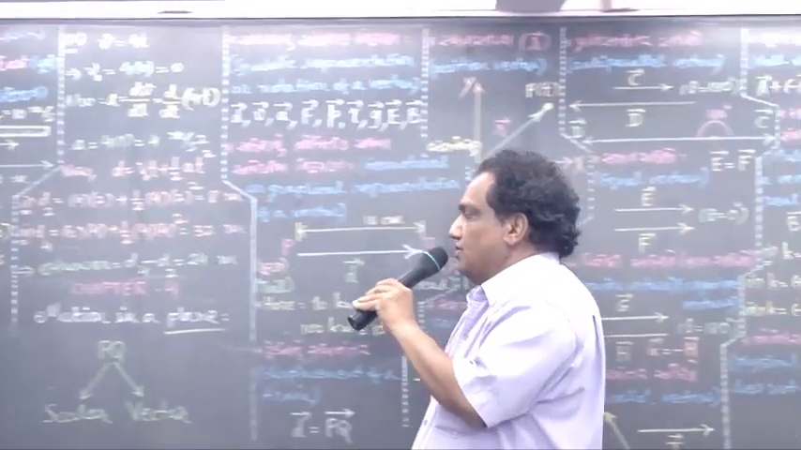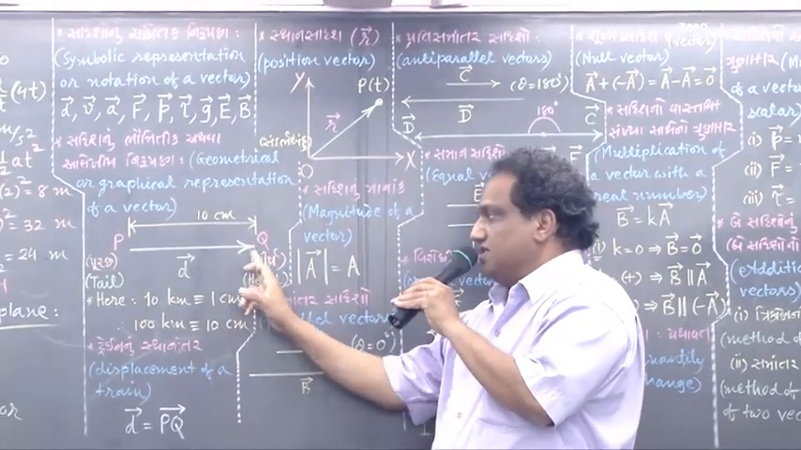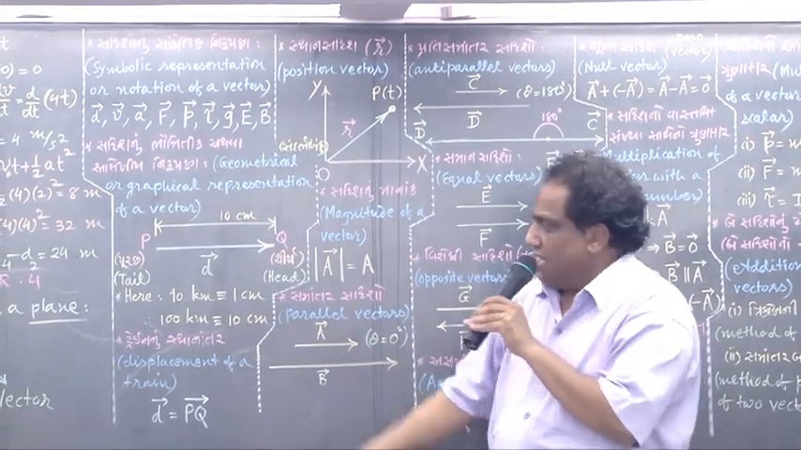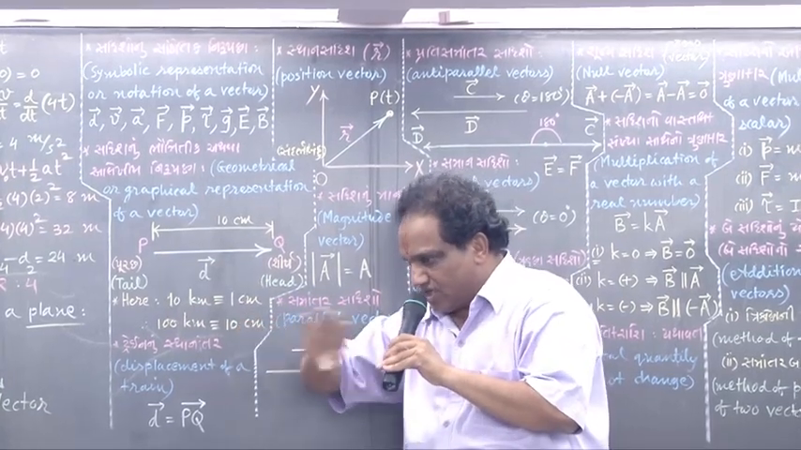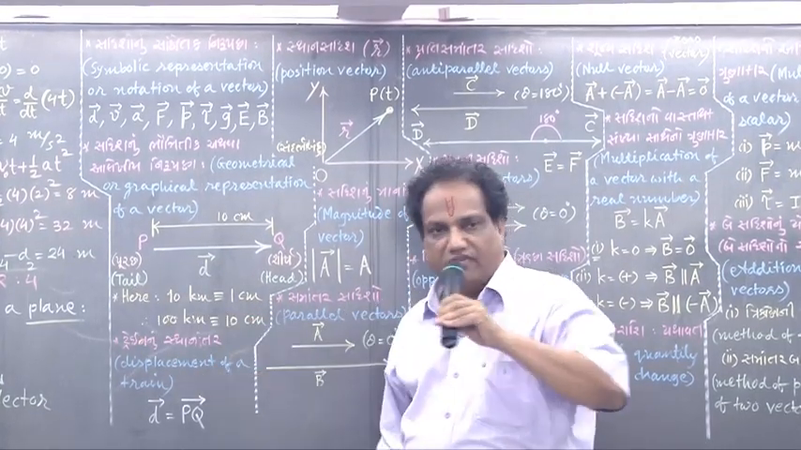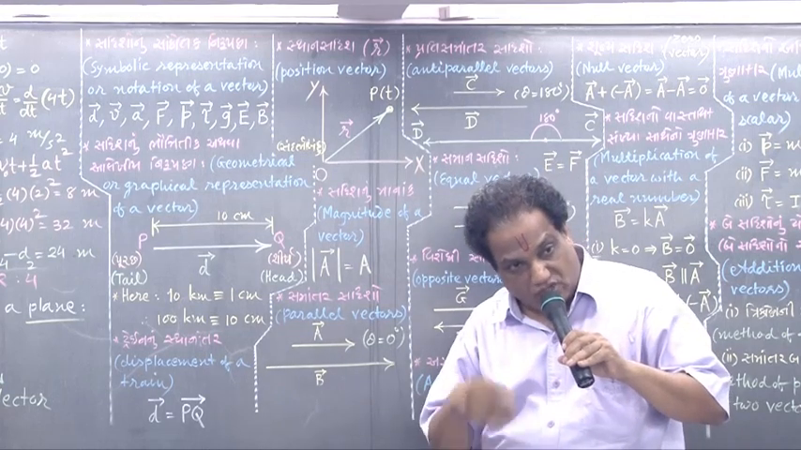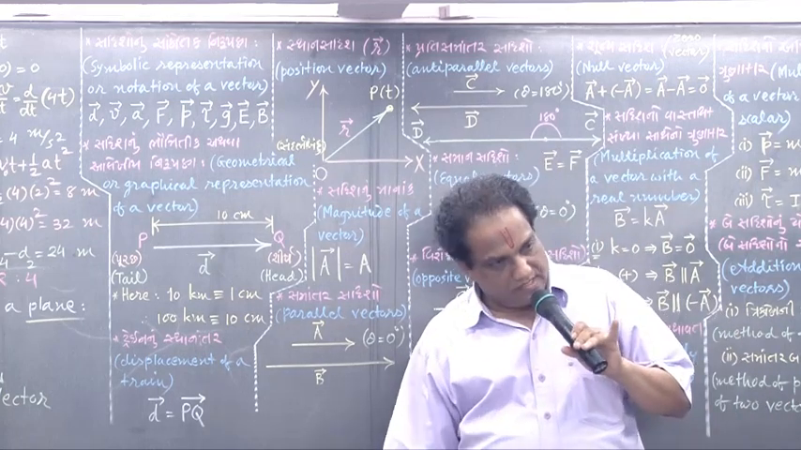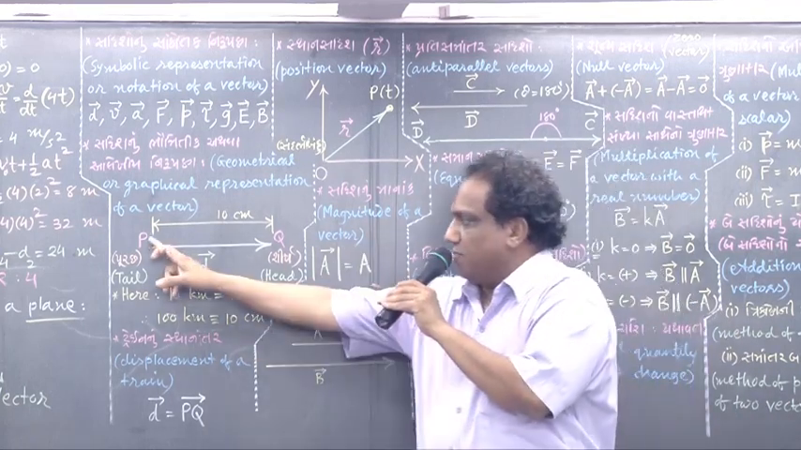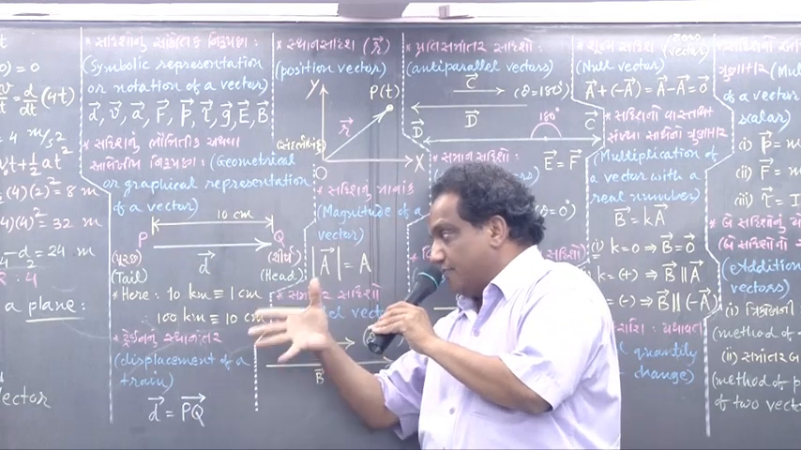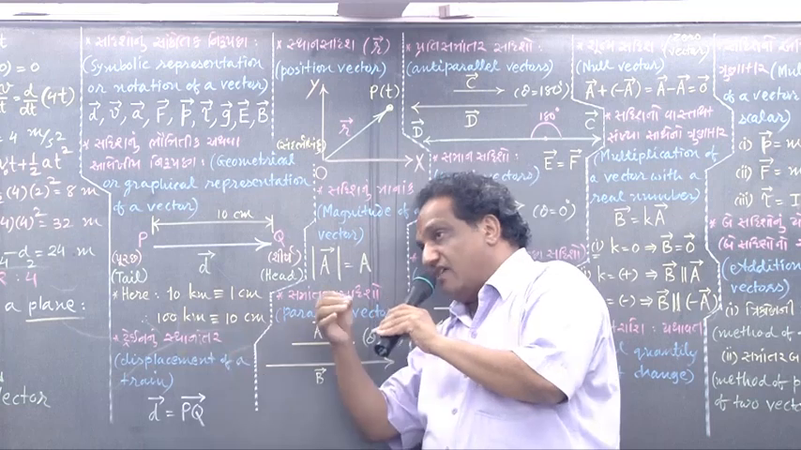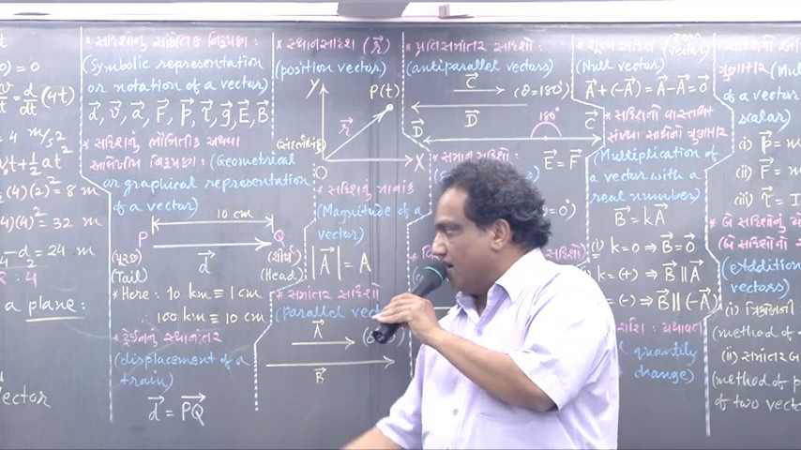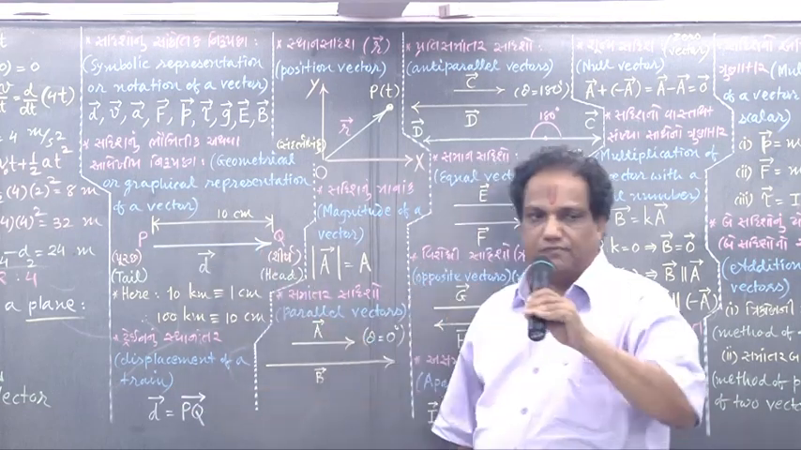Now that end point where the arrow is placed is called the head of a vector. And the other end point where the arrow is not placed is called the tail of a vector. Direction of any vector is always from tail to head. So this whole vector PQ expresses displacement of a train graphically. You may write vector D equal to vector PQ. Simple.